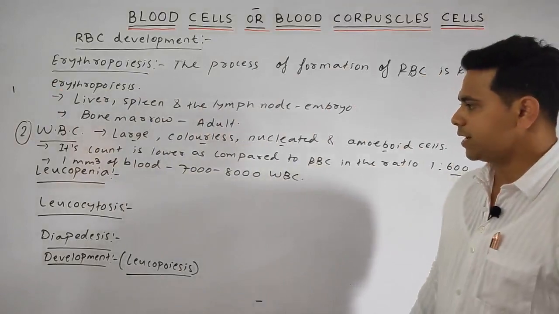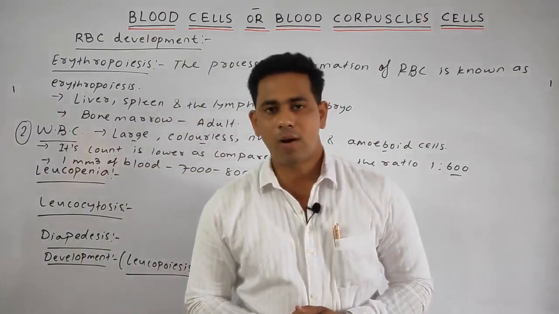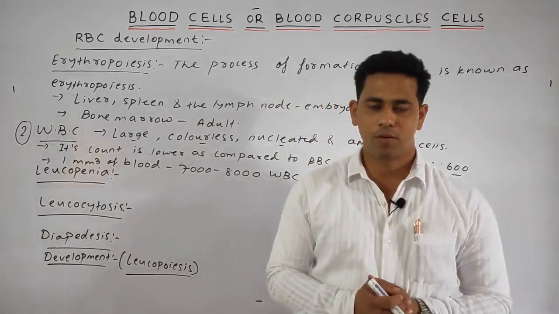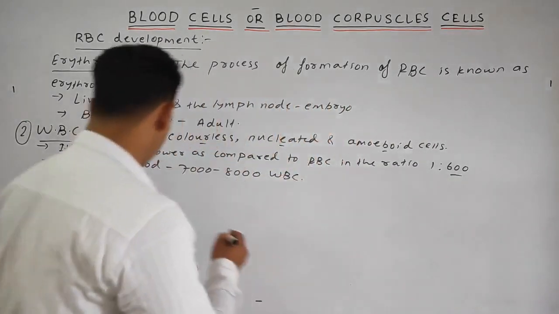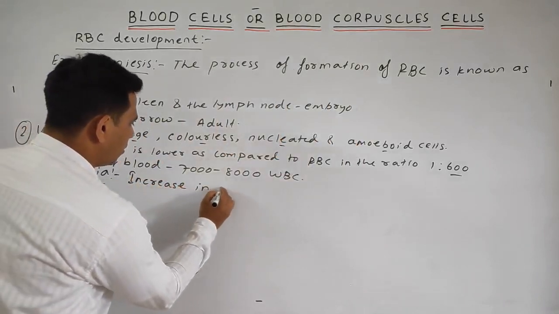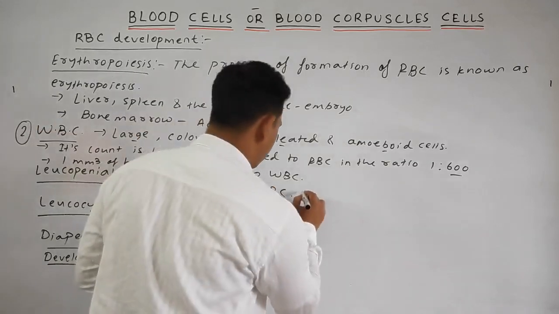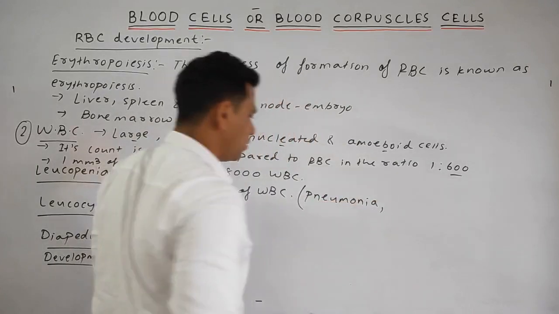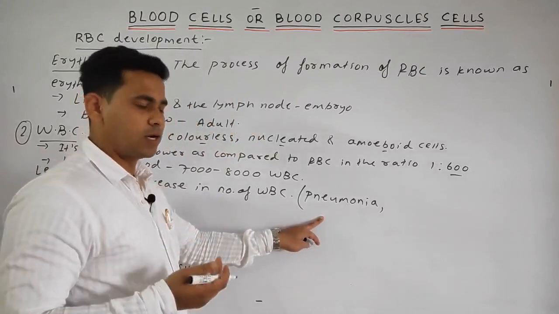Next point, the leukopenia. Increased amount of the WBC in the blood is known as leukopenia, such as during pneumonia, during the leukemia. So we can write increase in number of WBC. Pneumonia is one of your respiratory disorders, where we see breathing difficulty.